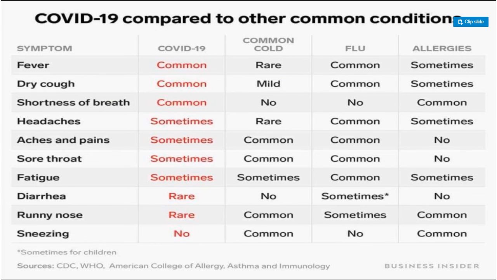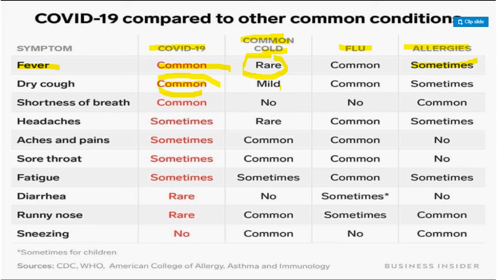Now, if we want to know whether we have COVID or common cold or flu or allergies, often people may ask you, what is the chance that I am having COVID and not common cold or flu. So these are the comparisons. Fever is a common thing in COVID-19, whereas it is rare in common cold. It may be seen in the flu. Okay. It is very rarely seen in allergies. Dry cough is a typical feature of COVID-19. So that's why we say it's an important feature.